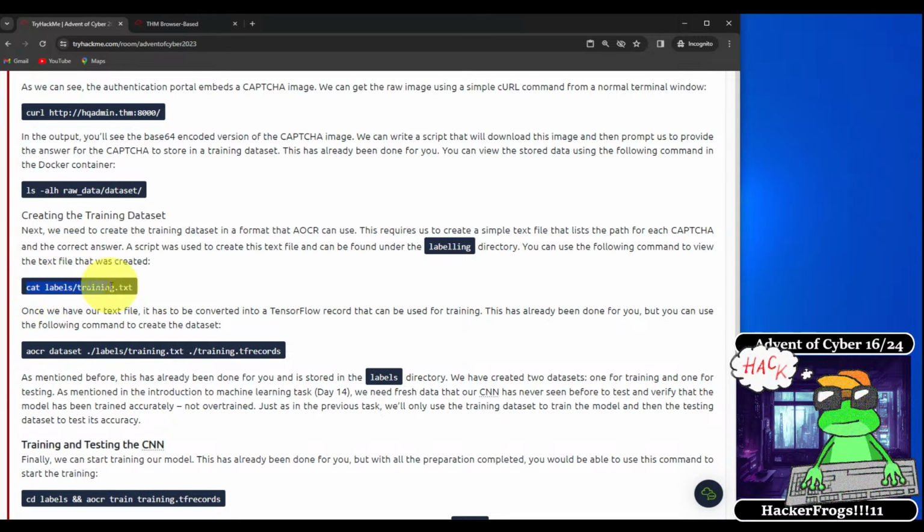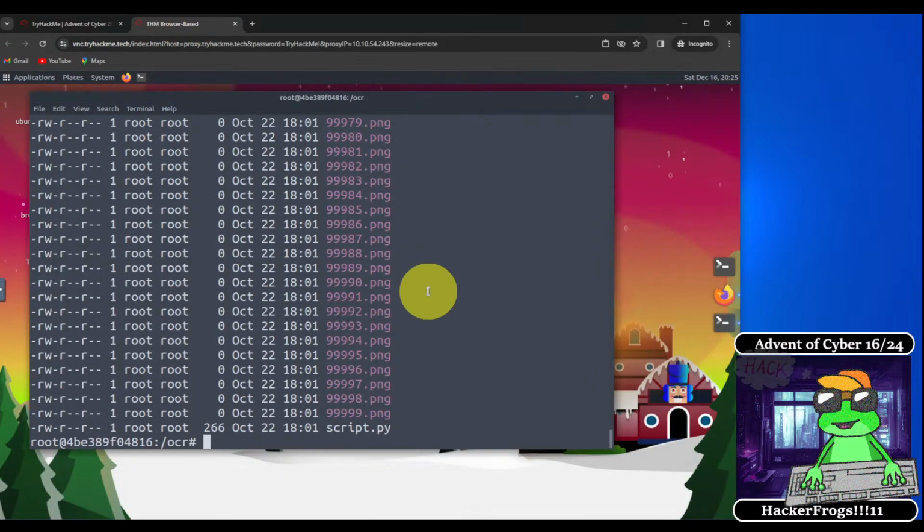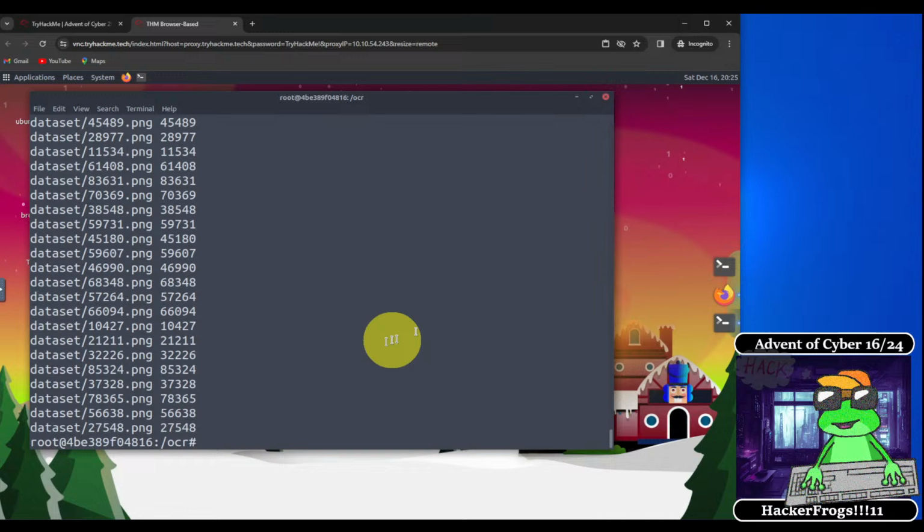Okay, so let's take a look at the text file that was created for the training data. Okay, so we see that inside the data set, for each one in this directory, this labeled PNG, and this was the answer for the CAPTCHA, it looks like.